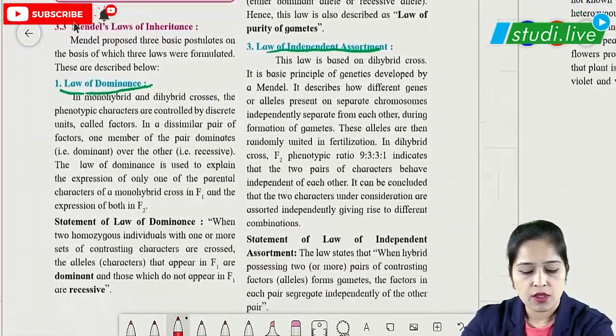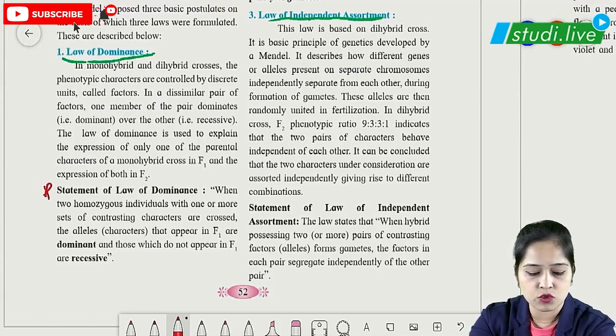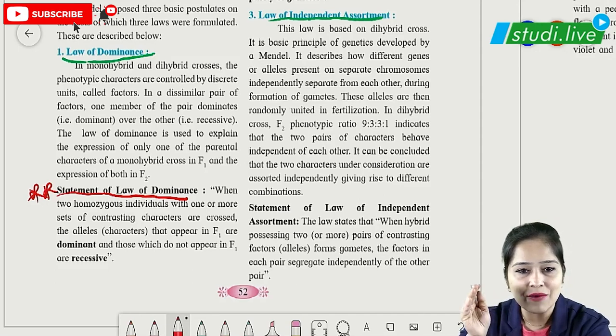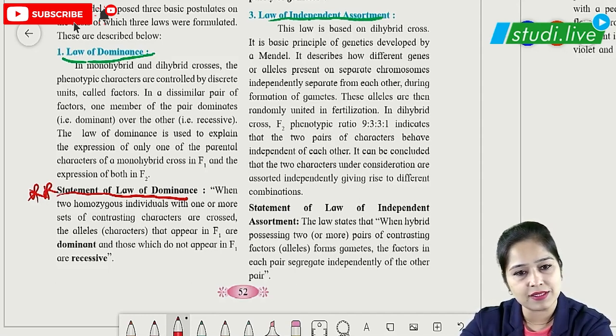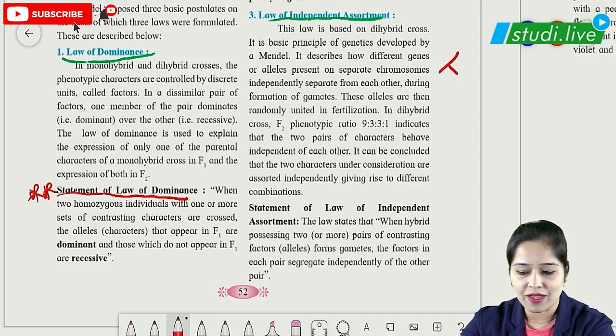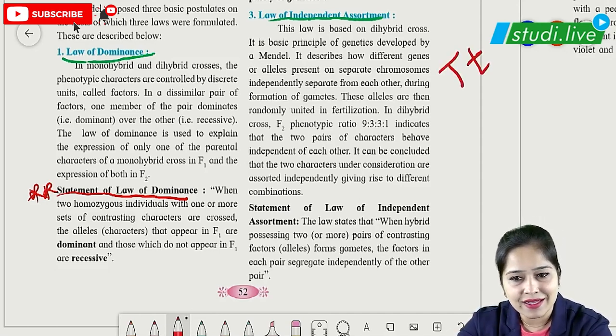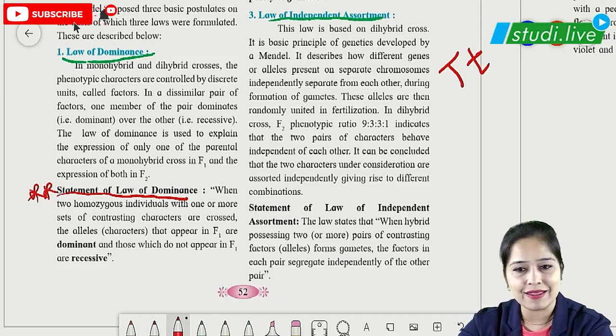Let us see the first law. The first law clearly states, this statement has to be memorized and it is quite simple to remember. When we have the F1 generation, the character which is expressing in the F1 hybrid will be called dominant, and the one which is not appearing in the F1 hybrid is called recessive. As simple as that. So when we have capital T and small t, we know that in this F1 hybrid, capital T, which is tall, will be expressed. So T is dominant and small t is recessive. This is the law of dominance statement.